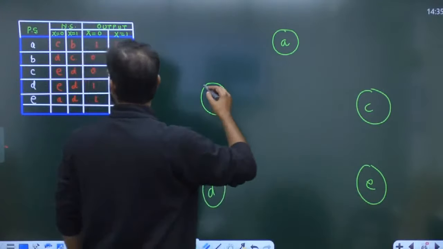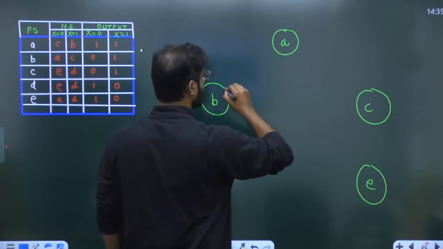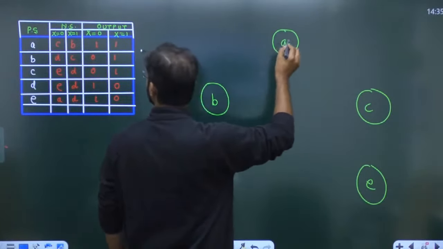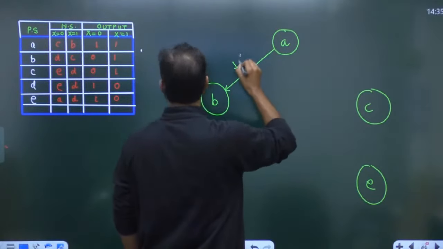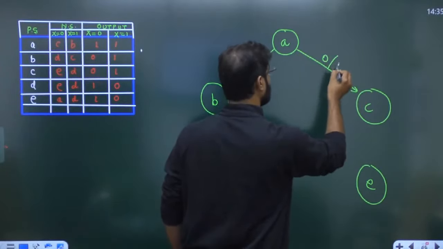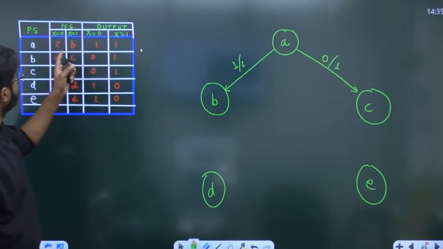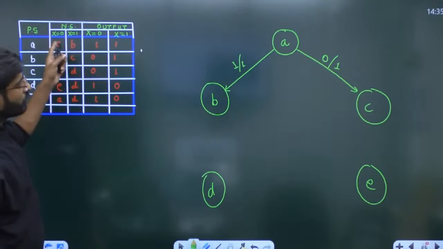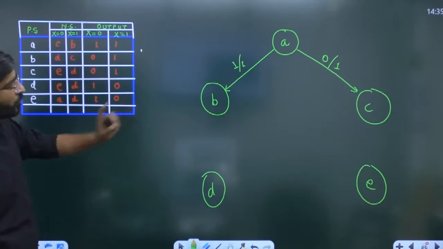Okay. Now if you apply A and input 0 is there, we have to move into the C, or 1 is there, then we have to move into the B. So 0, it will move into the C, output is 1. For 1 it will move to the B, output 1. Yes, correct.